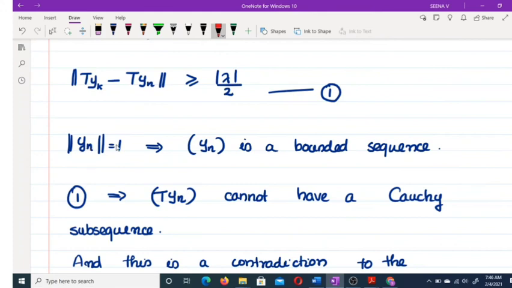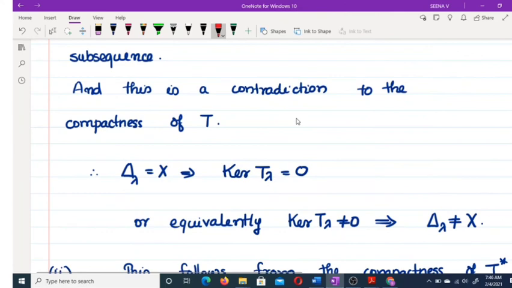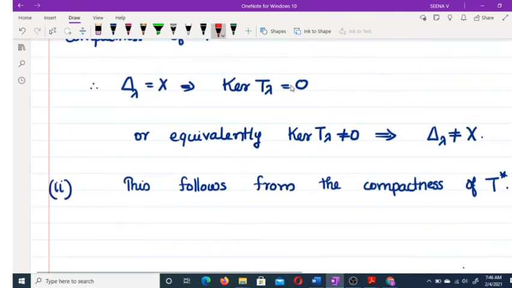Therefore yn is a bounded sequence, and from this Tyn cannot have a Cauchy subsequence. That is a contradiction to the compactness of T. That means the kernel of T_λ must be equal to 0. Or equivalently we have kernel of T_λ not equal to 0 implies delta λ not equal to X. Now the next part clearly follows from the compactness of T star.